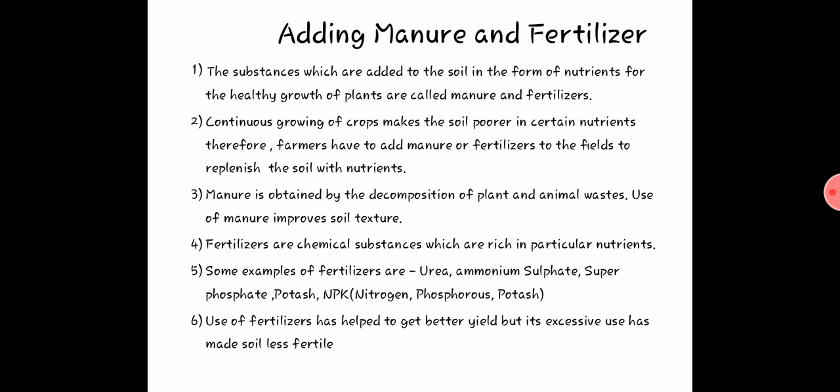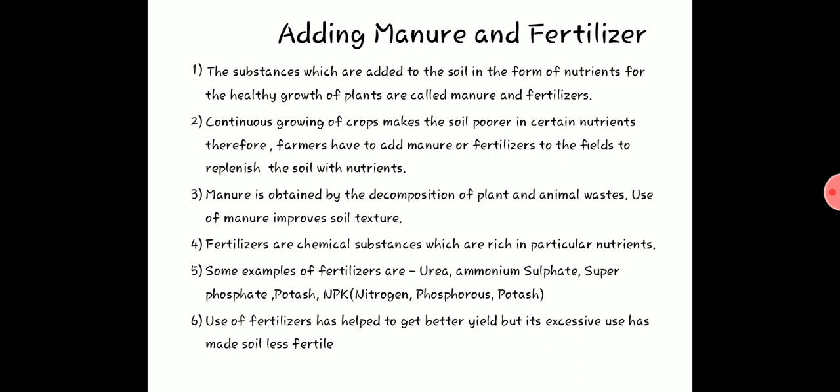Yes, sometimes due to continuous cropping or continuous growing of plants, the plants will take in the nutrients and the soil will lose the nutrients year after year. So to replenish or restore the soil with nutrients, we have to add manure and fertilizers. And what are these made of? See, manure and fertilizer are two different words. Manure is an organic or natural substance, whereas fertilizer is a chemical substance.